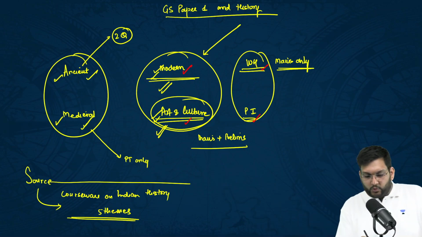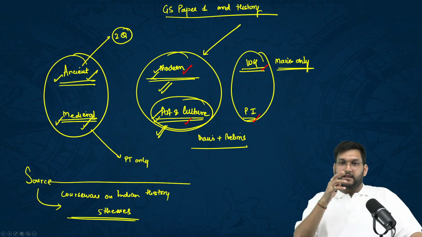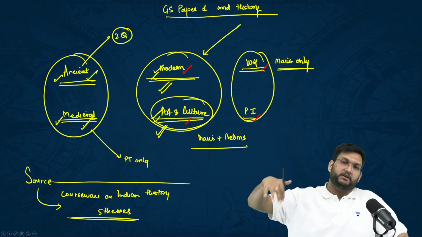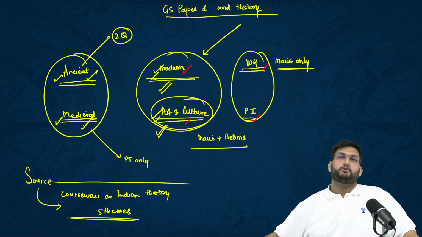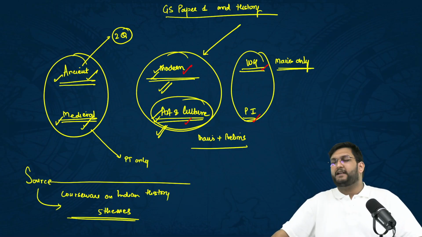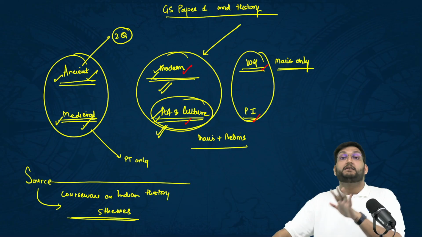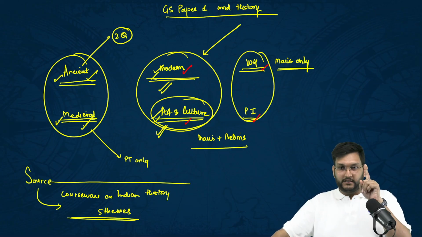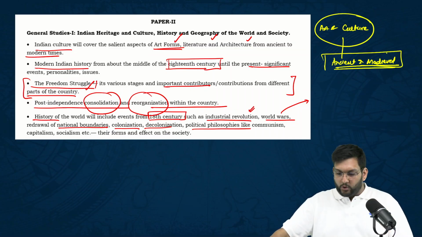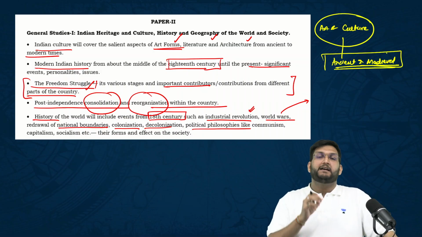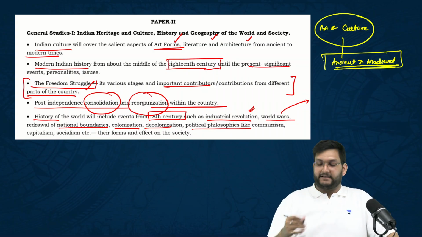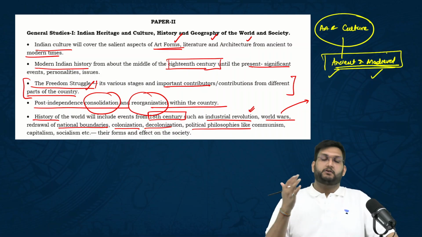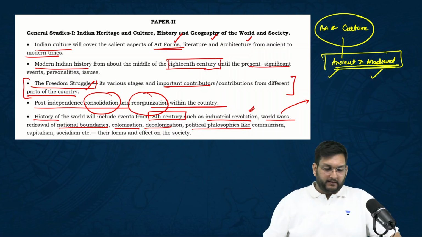Because if you don't know art and culture in the way it should be grounded in ancient and medieval, you will never be able to get good marks or write good answers. So, as much as there are six components, they are connected because it's one larger timeline. I hope you will listen to this advice and at least try to create familiarity with the ancient and medieval syllabus so that your art and culture is sorted.